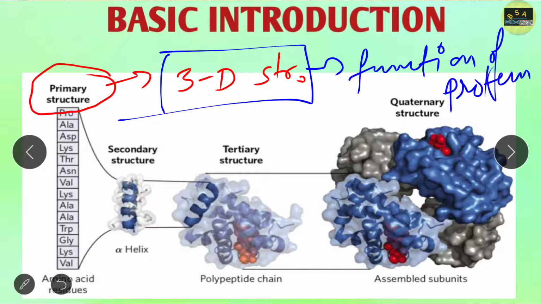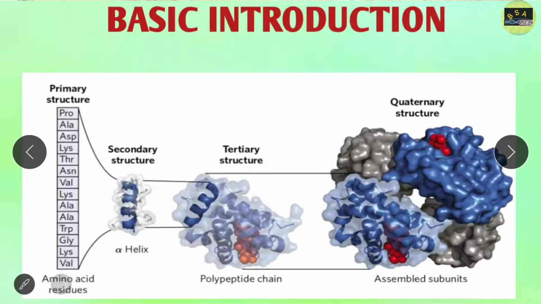So I repeat this line again, please note it down. The primary structure of protein determines how it folds up into its unique 3D structure, and this unique 3D structure determines the function of a protein. Clear? So students, this is all about the primary structure of protein.